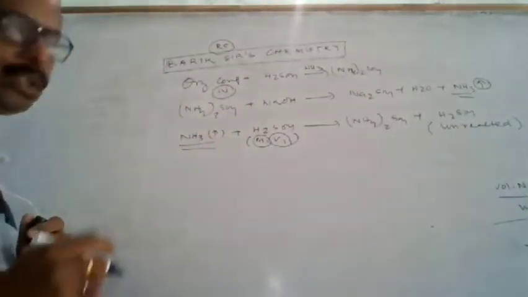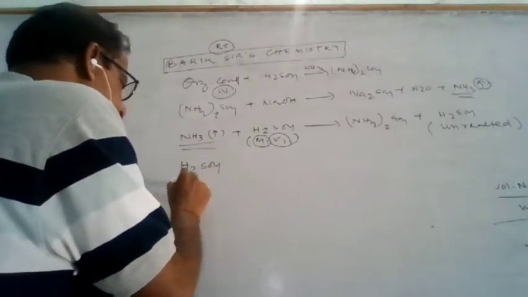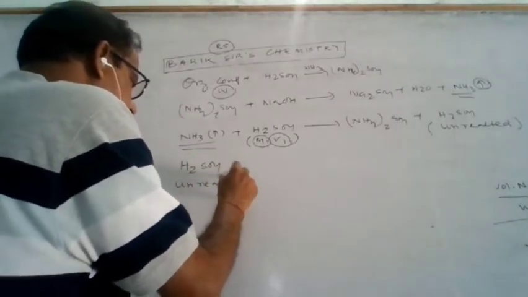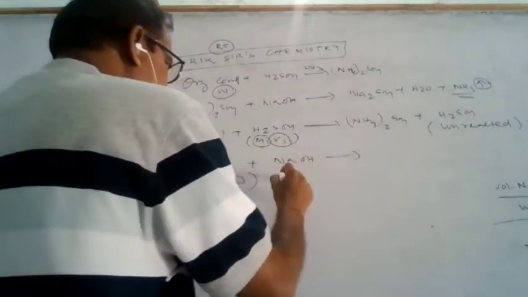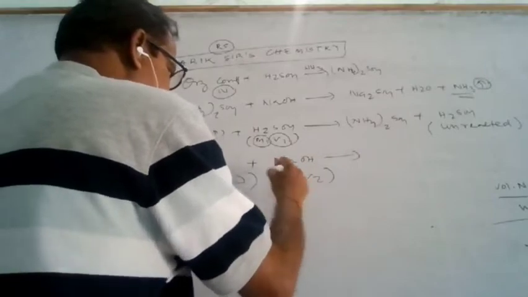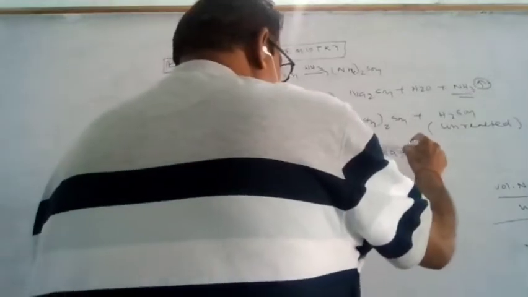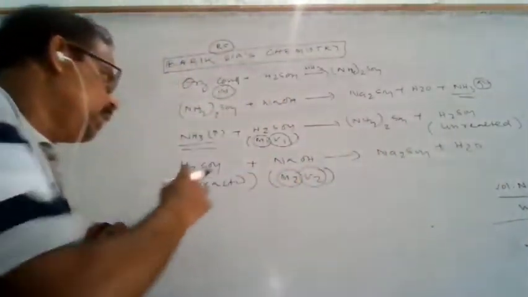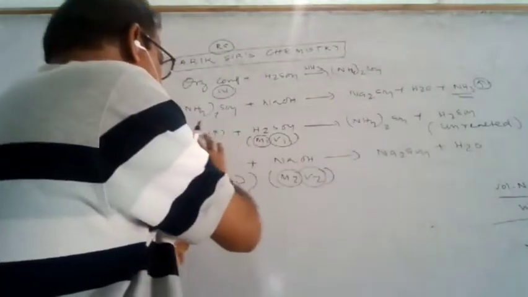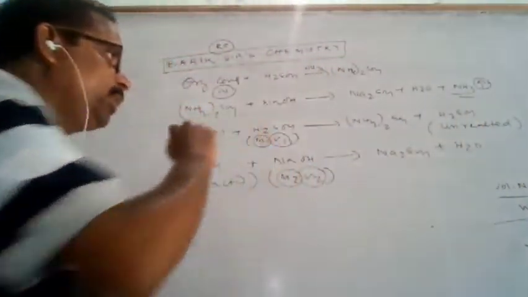This unreacted sulfuric acid is titrated with sodium hydroxide, whose molarity and volume are known to us, and it is converted to sodium sulfate plus water. It is a neutralization titration. Acid reacts with base to produce salt and water. Here also the base reacts with acid to produce salt and water. Water is also formed here, and water will not form in the first case.